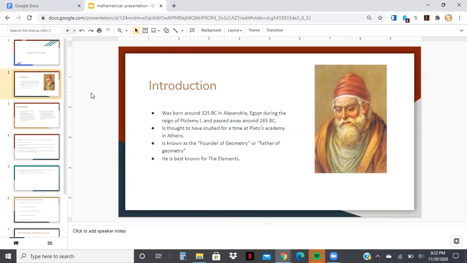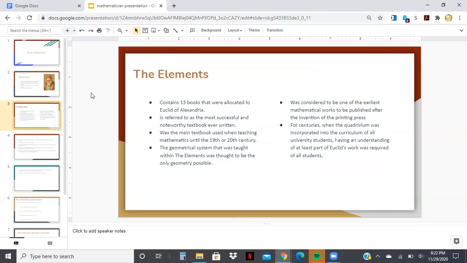Euclid was often referred to as the founder of geometry, or the father of geometry, as he is best known for the Elements. The Elements contains 13 books that were attributed to Euclid, who is also known as Euclid of Alexandria, so that he doesn't get confused with Euclid of Megara.